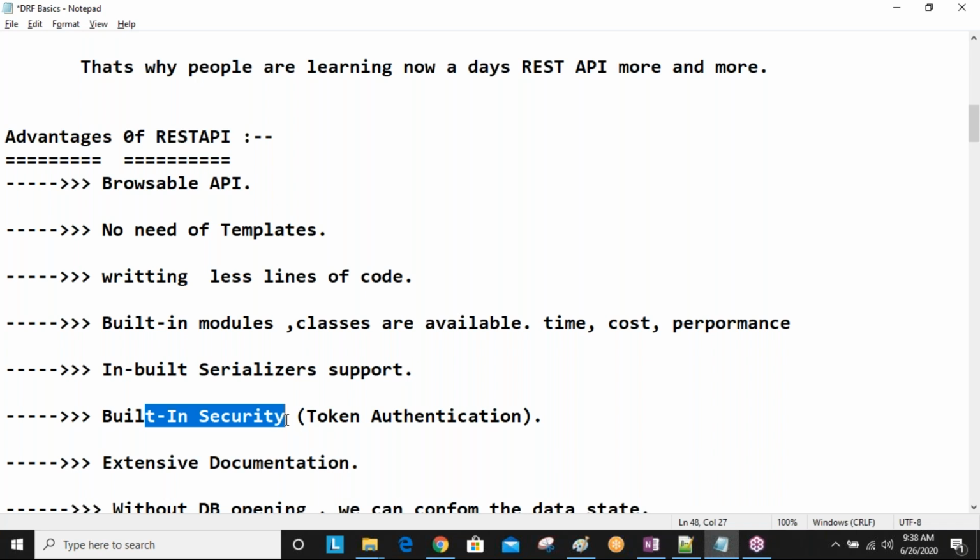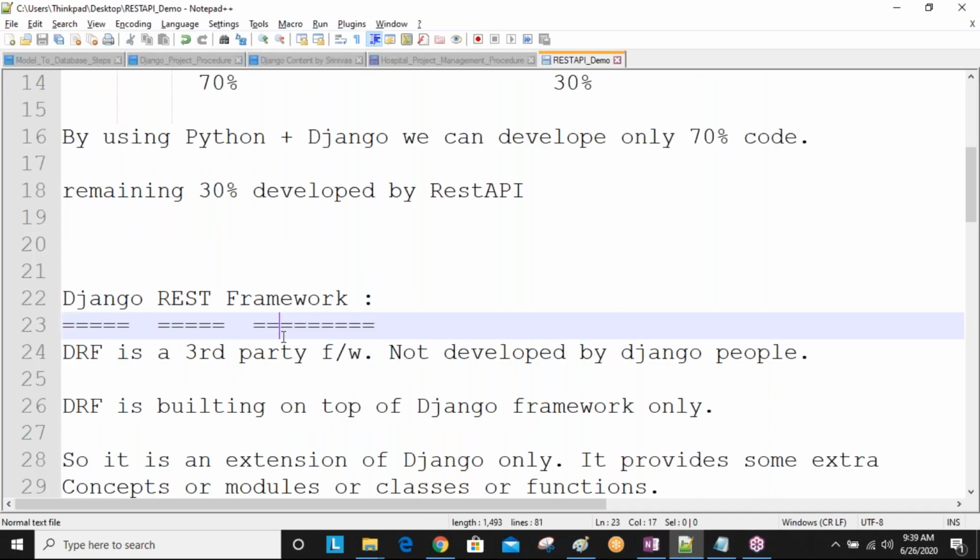These all things more clearly we will discuss. Okay, next, extensive documentation means if you are taking Java, Python or Django, everything has documentation. So when you are reading all the documentation, you'll get a lot of subject. Same thing about the REST API also, we have built-in documentation. So we will get all things clearly.